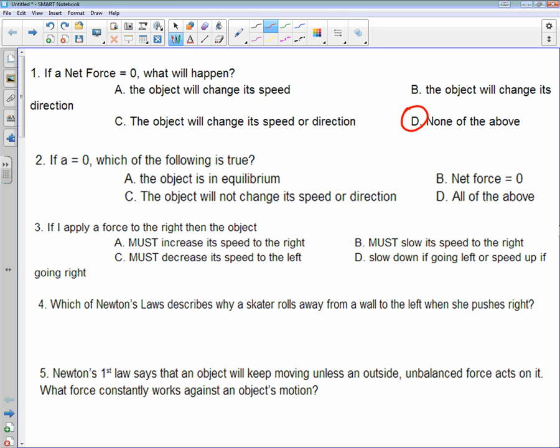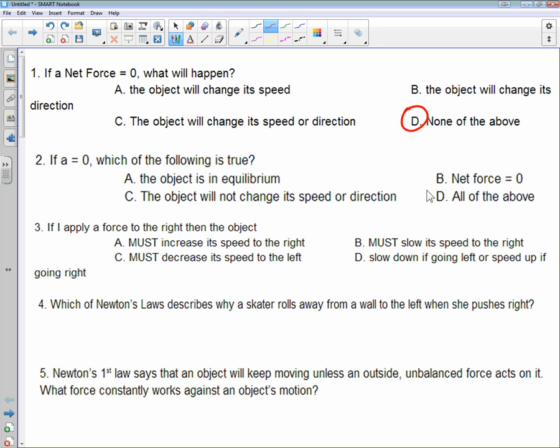On number 2, it says if acceleration equals 0, which of the following is true? Very similar type of question, it's just worded a little bit differently. If you have an acceleration of 0, that means you have a net force of 0. Because you're not accelerating, you're not changing your force. So the net force equals 0 is the right choice here.